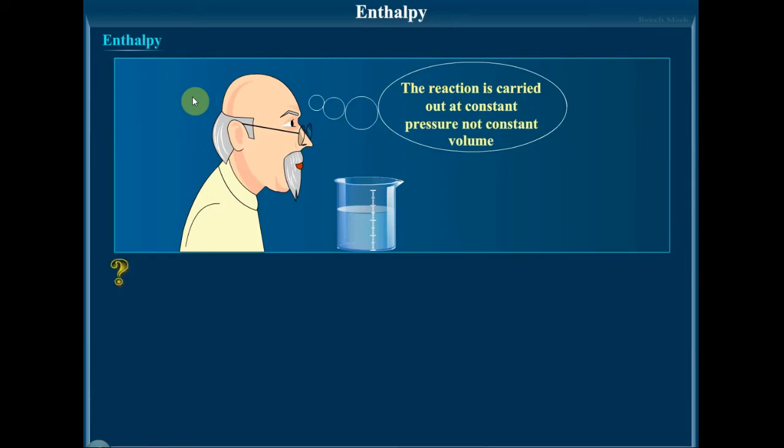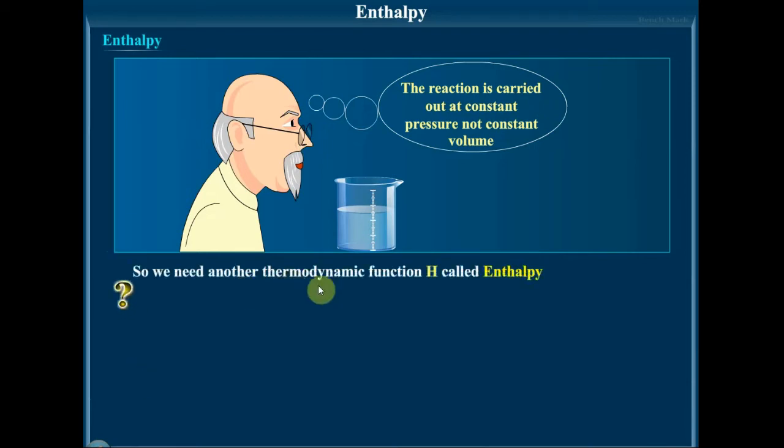Thus, it can be concluded from these discussions that heat changes occurring at constant pressure and constant temperature are not simply due to the changes in internal energy alone, but also include energy changes due to expansion or contraction against the atmospheric pressure. And it is for this heat change in chemical reactions at constant temperature and pressure that a new function, enthalpy, is being introduced. So now let us learn what enthalpy is in detail.